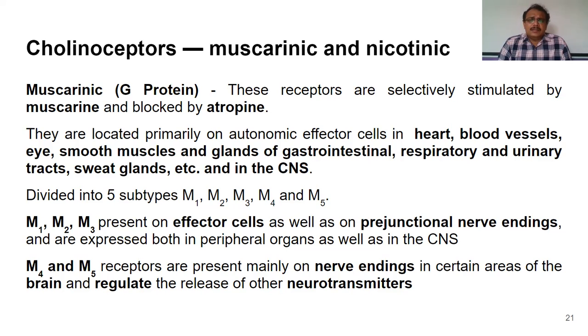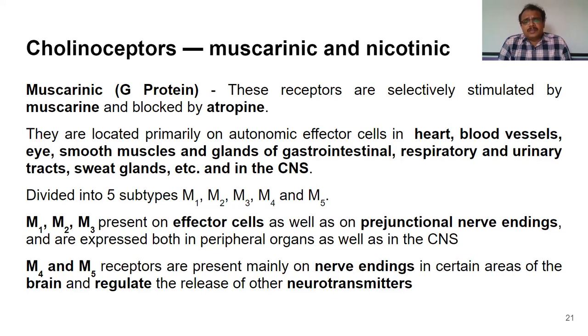So these are the 5 different subtypes of muscarinic receptors. So cholinergic receptors are of 2 different types, muscarinic receptors and nicotinic receptors. Muscarinic receptors are again of 5 different subtypes, M1, M2, M3, M4, and M5.